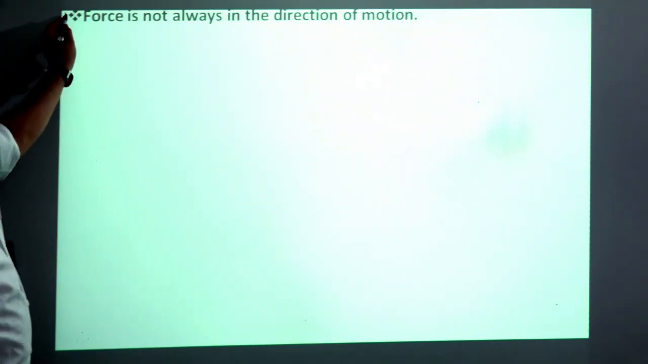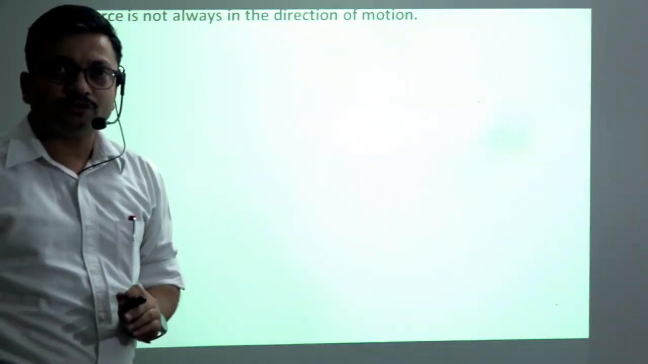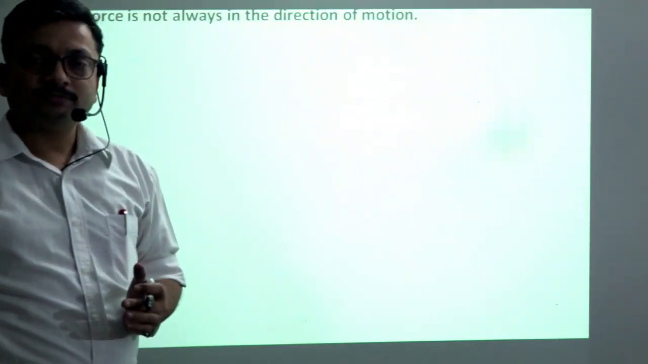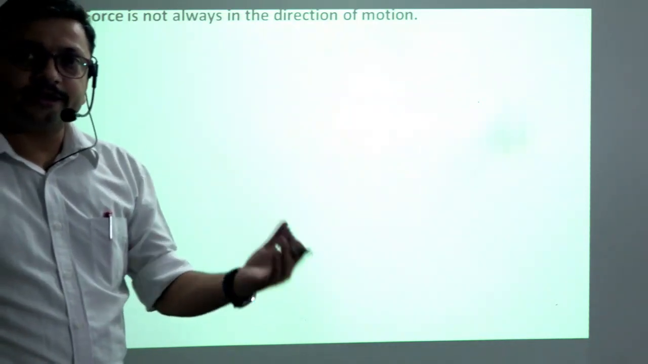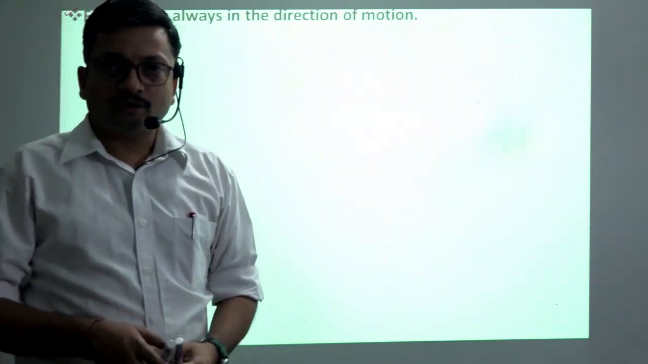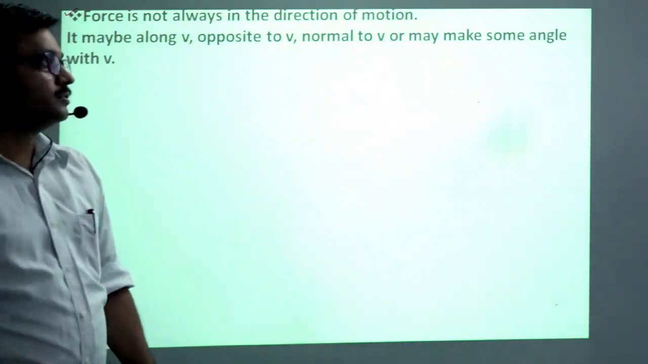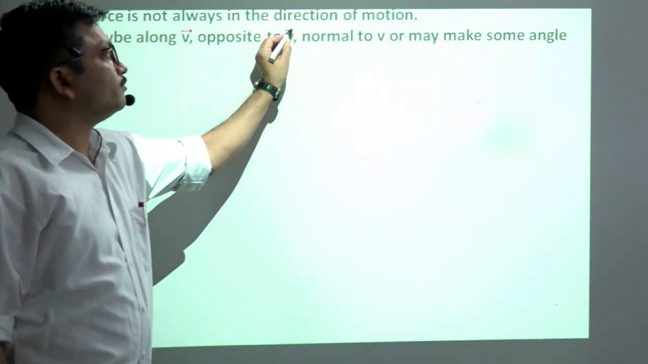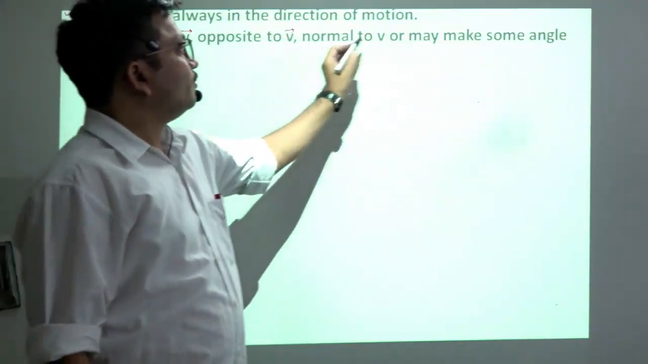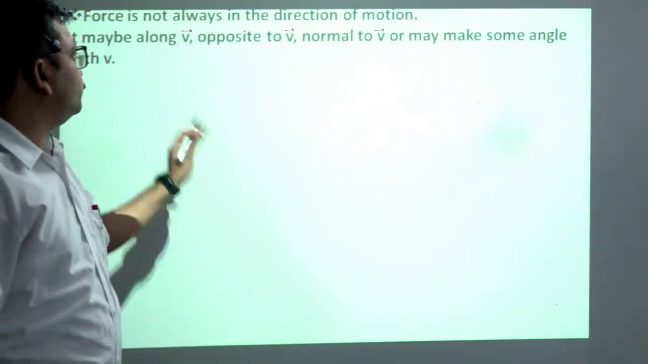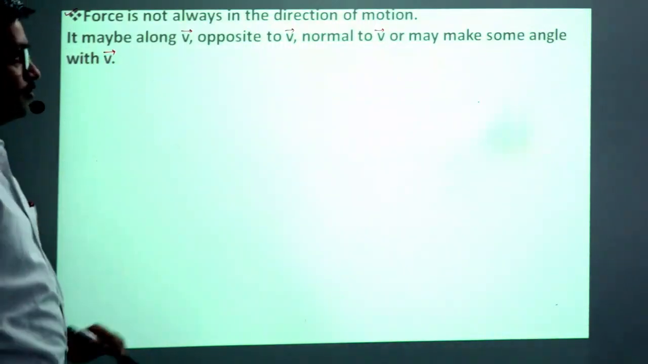Let's study these. The first point is force is not always in the direction of the motion of the body. Force may act along the direction of the velocity. It may act in the opposite direction. It may act perpendicular to the velocity of the object. So it may be along the velocity, opposite to the velocity, normal to the velocity, or may make some angle with the velocity of the object.